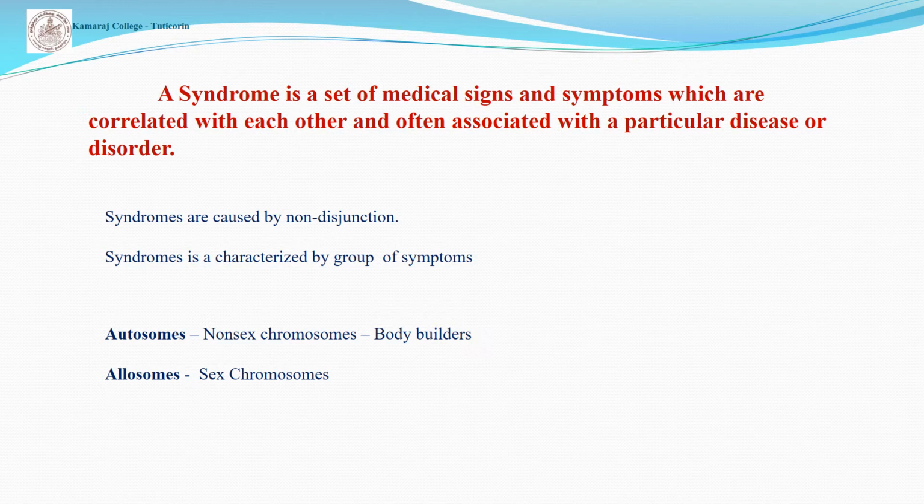Before that, we have to study autosomes and allosomes. Autosomes means 22 pairs of chromosomes, and allosomes means one pair of chromosomes. Allosomes are also called sex chromosomes, and autosomes are called non-sex chromosomes.